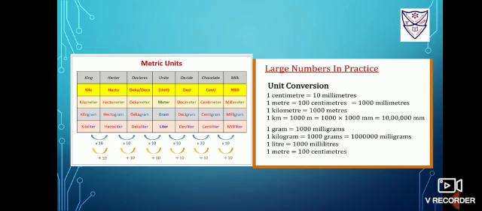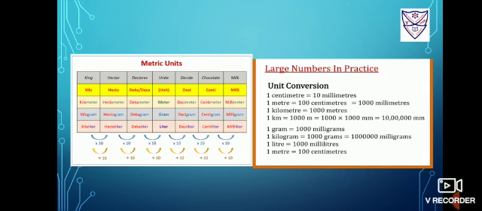Let us understand more of this table by taking examples. For example, 1 centimeter equals 10 millimeters. Here 1 centimeter is given and we have to find how many millimeters. So we will move right side, so we will multiply by 10. Hence 1 centimeter equals 10 millimeters.